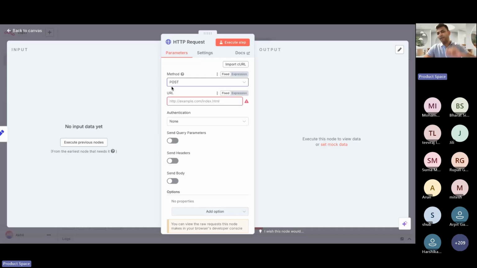By default, the GET method was selected. GET is basically used when you want to simply retrieve information from somewhere. POST is used when you want to insert data and have some system act on it. So we're going to use the POST method. This is an endpoint, a location to which we have to send this YouTube video URL.